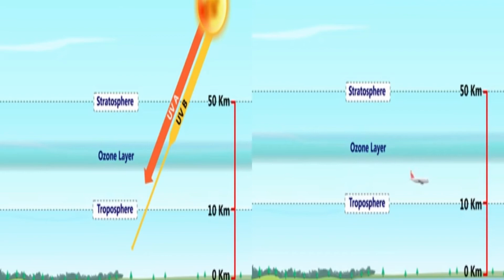But children, in recent years, the thickness of this layer has been decreasing. Why? The main reason is environmental pollution. Chemical compounds like chlorofluorocarbons found in air and refrigerators are also destroying the ozone layer.